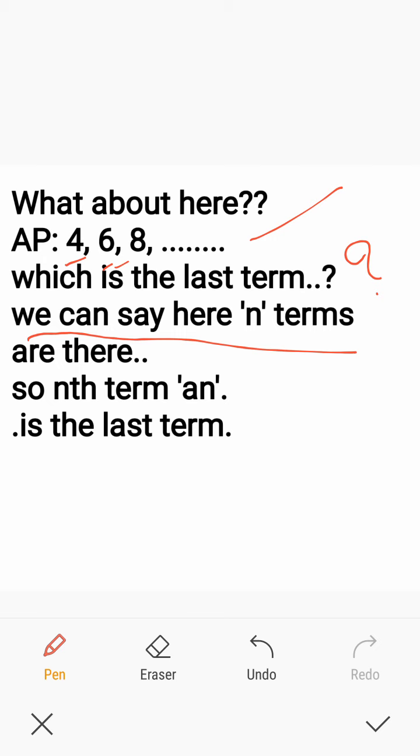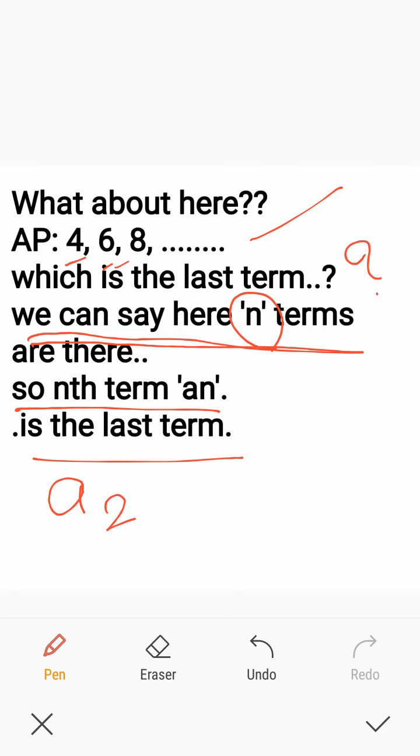But in this case, the terms of the AP is not mentioned. It is the infinite AP. So we can guess there will be n terms in the AP. So certainly nth term will be the last term. Since there are n number of terms, nth term will be last term. The second term is represented as A2, third term as A3, and certainly nth term will be represented as An. Nth term An will be the last term of the AP.